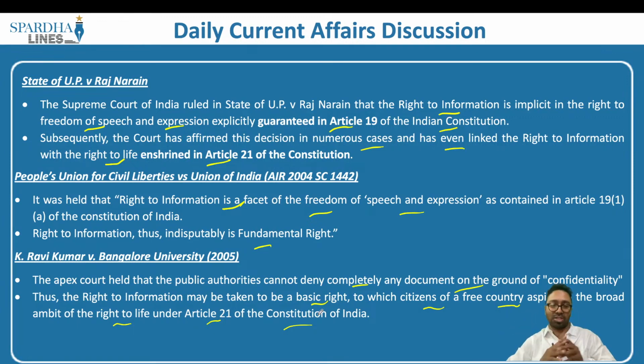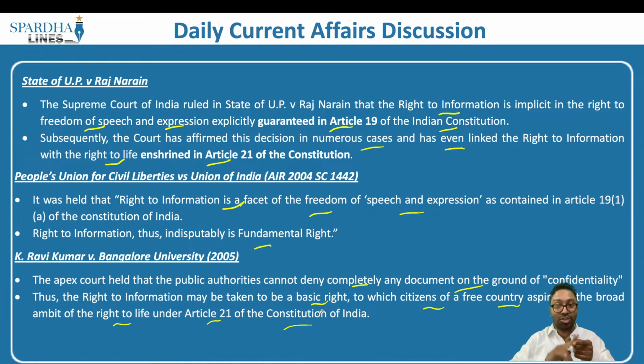However, there is a catch as well. What is this catch? Let's say for example, there is a corruption scandal involved. Let's say there is lack of transparency in the operation of the CBI. In that case, where corruption is involved in the CBI or any of these authorities, they do have to give this information.